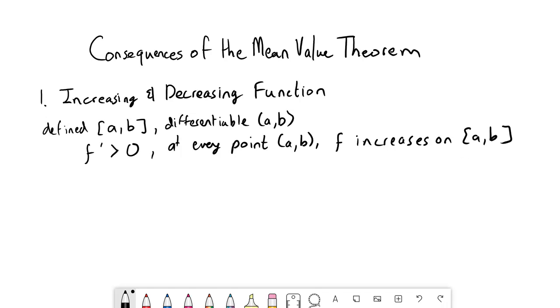So what it says is that if the derivative is positive, which is how we denote something to be positive, just greater than 0, at every point from a to b, then f increases on that closed interval a to b. Let's look at a quick example. If I have this function here, and at every point it's increasing, then we say f is increasing on that open interval. It's a very simple definition.